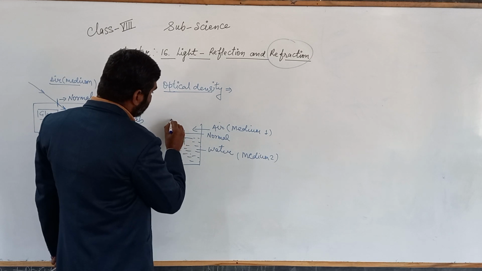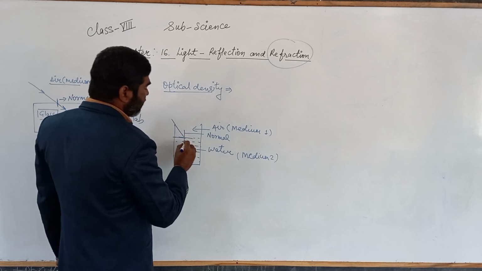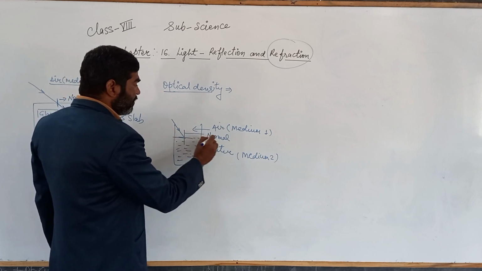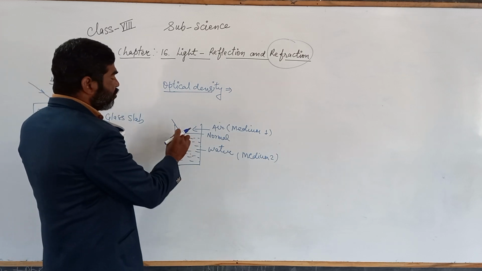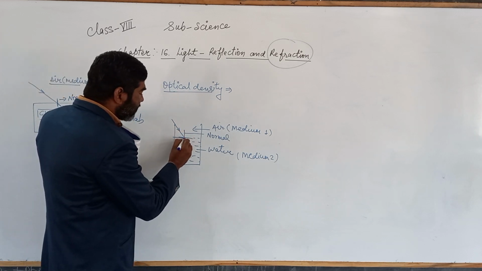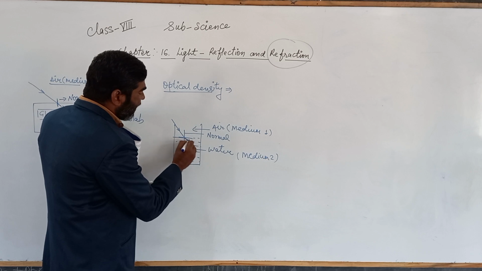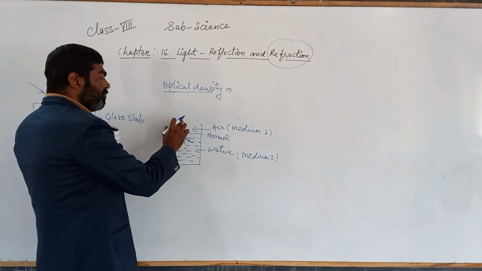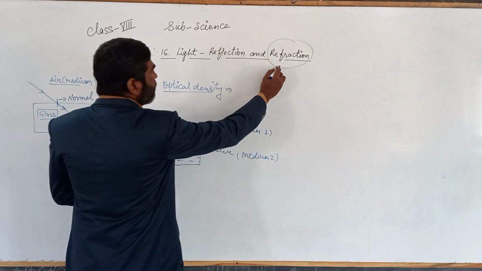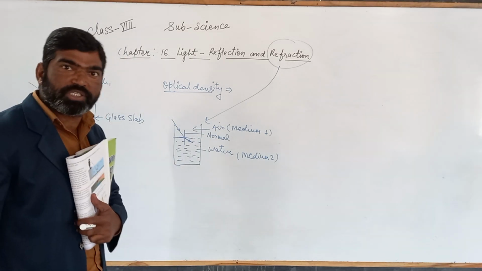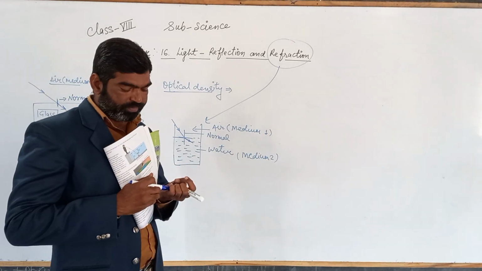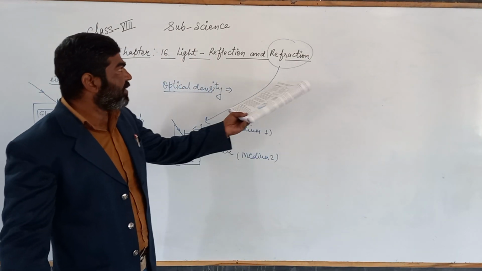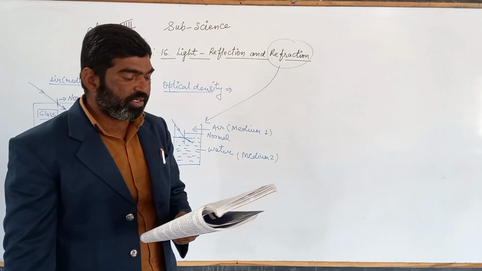And suppose that now light is passed through this. This is the direction of light. So here, this is the air. As it enters the second medium, it moves away from this line, meaning its direction will bend a little. So this bending of light when it enters from one medium to another medium, this is called what? Refraction. So in daily life there are many examples by which we can explain this process of refraction.